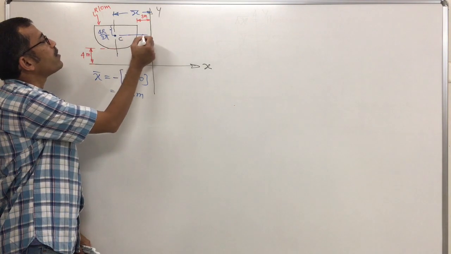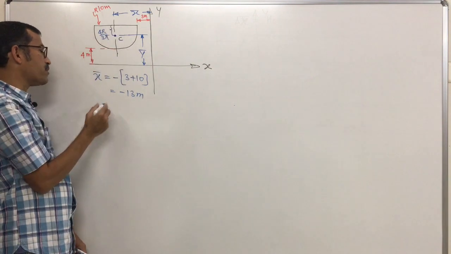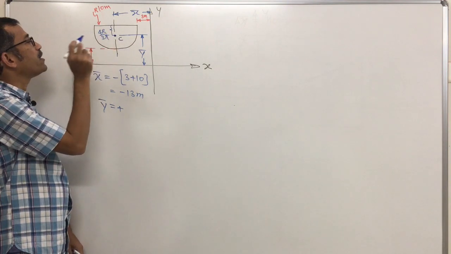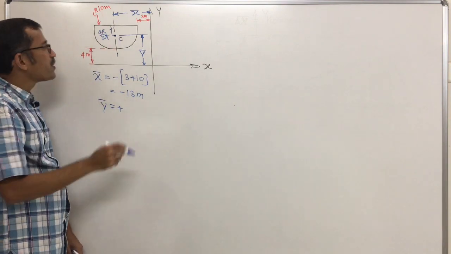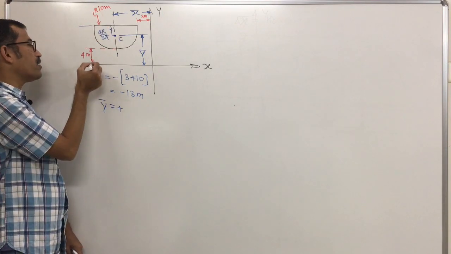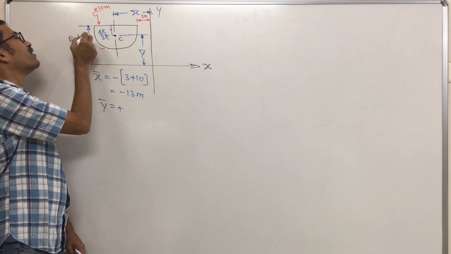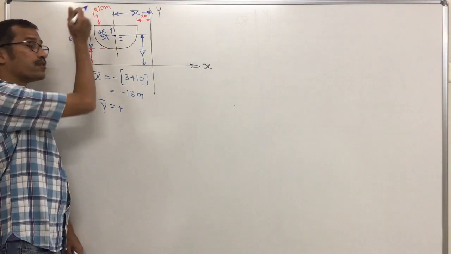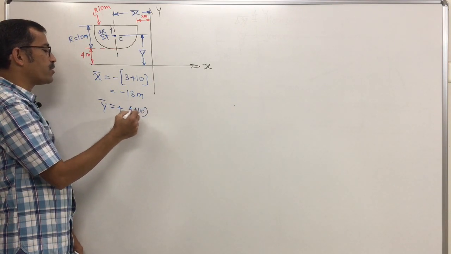What is the distance of the centroid from the x axis? So this is y bar. Above the x axis means y bar is positive. So what is the distance of the centroid? Here the direct distance is not possible. See here, you know 4r upon 3 pi is from the diameter. So what is the distance of the diameter? You find that out first. Already given here is 4 meter. This distance will be what? Your r is 10 meter. That means this total distance is 4 plus 10, the distance of the diameter. 4 plus 10 means this is 14.